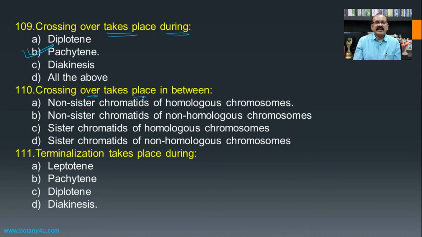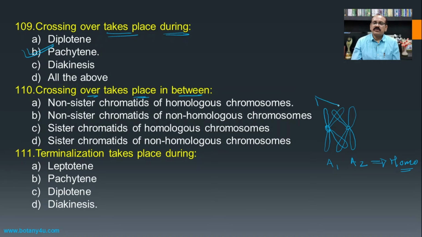Then, crossing over takes place in between. If you see, this is one chromatid, this is another chromatid, then the second chromatid, this is chromosome A or A1, then this one is again the chromatids of the other chromosome, which is considered as A2, and A1 and A2 are homologous chromosomes.